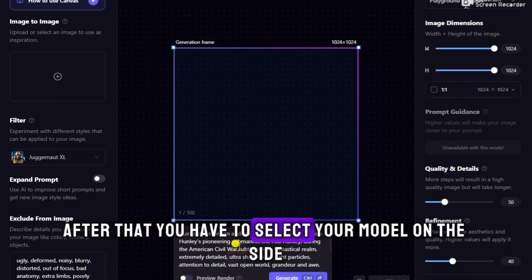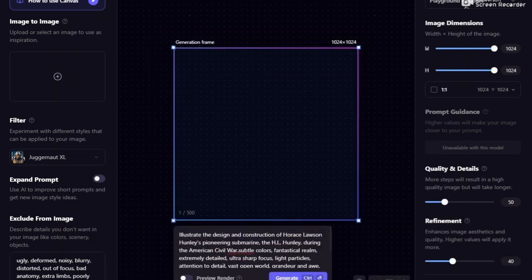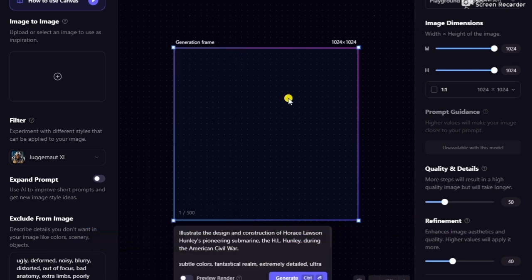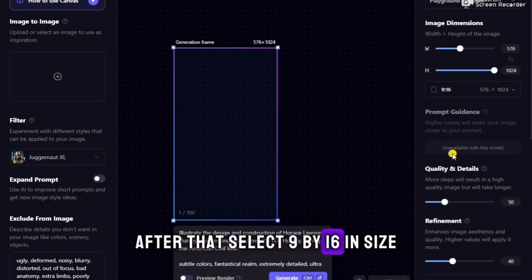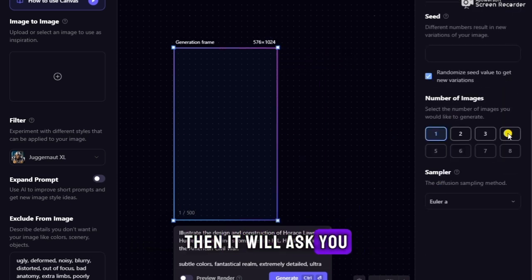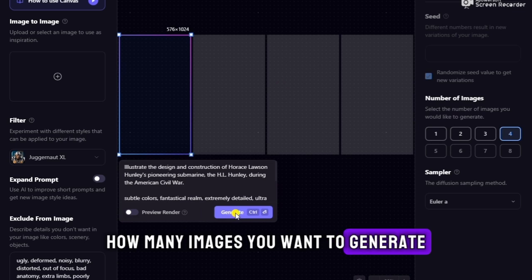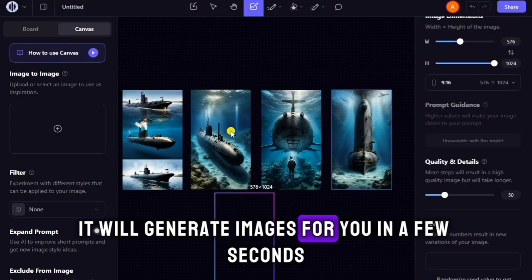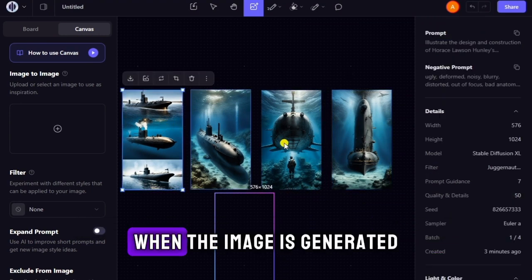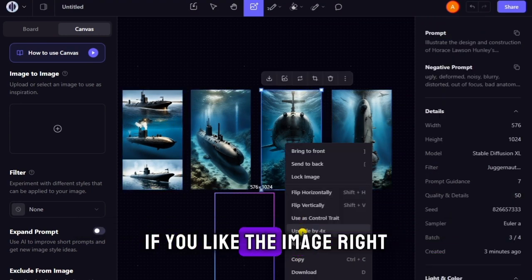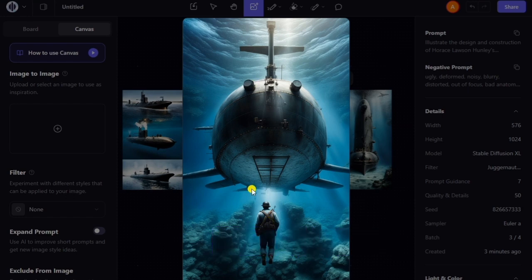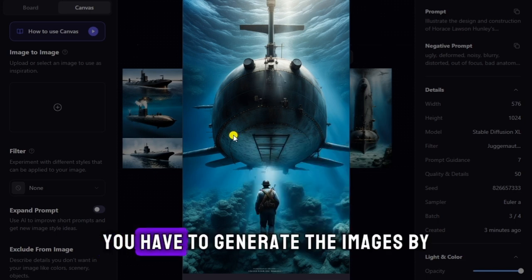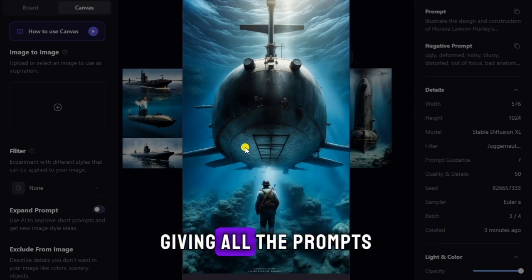After that, you have to select your model on the side. If we are making a history fact, then you have to select the soldier model. After that, select 9 by 16 in size. Then it will ask you how many images you want to generate. I will select 4 and click generate. It will generate images for you in a few seconds. When the image is generated, if you like it, right-click on it, upscale it to 4K, and download it. Similarly, you have to generate the images by giving all the prompts.